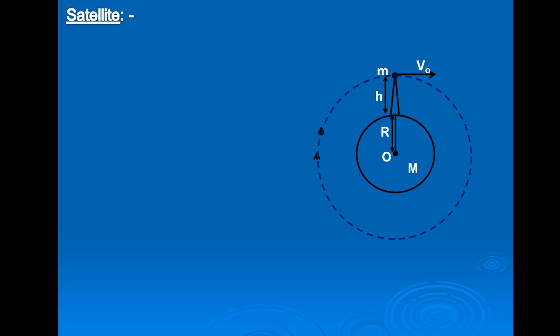It starts moving in a circular path and will never fall on the Earth again. Then it becomes a satellite, and VO is the orbital velocity of the satellite.